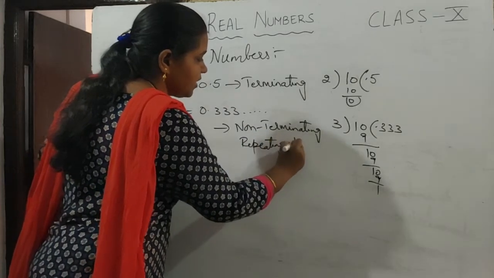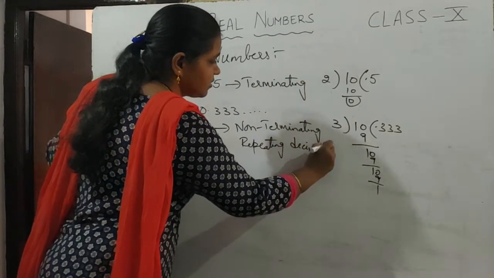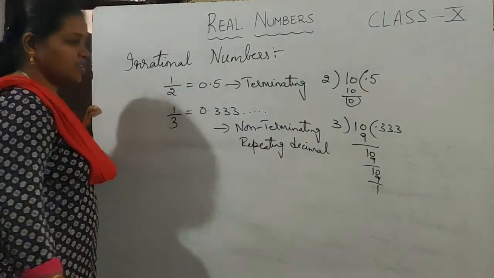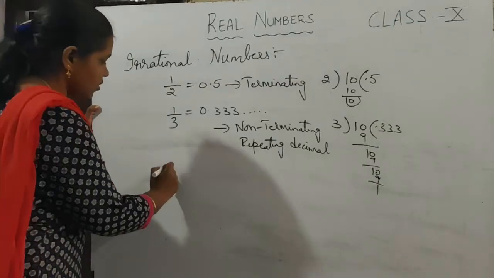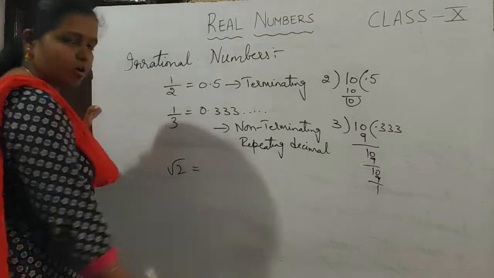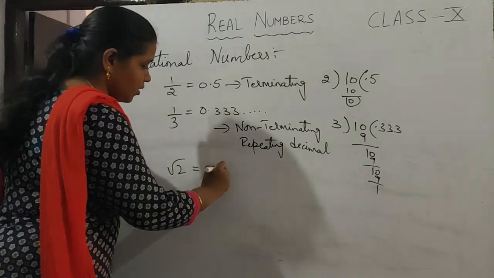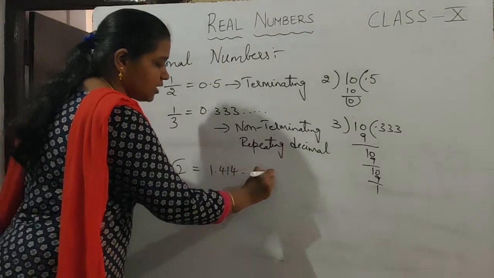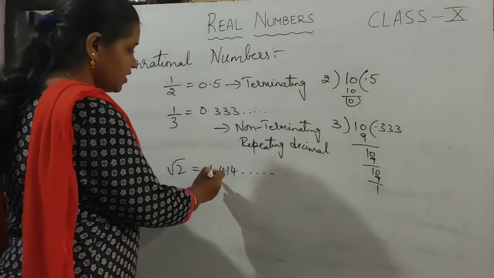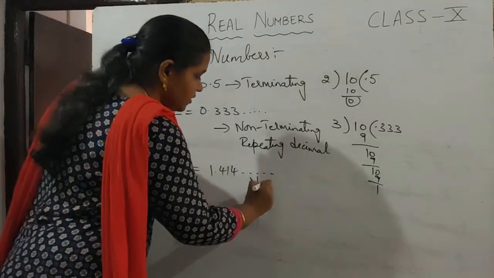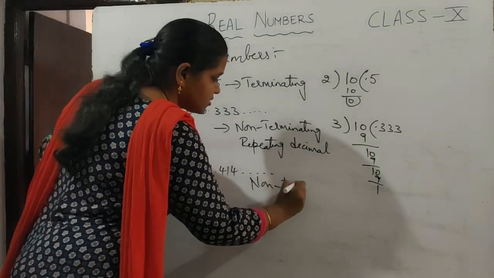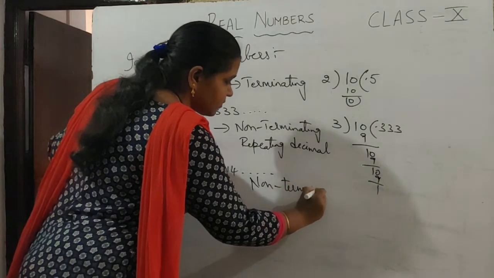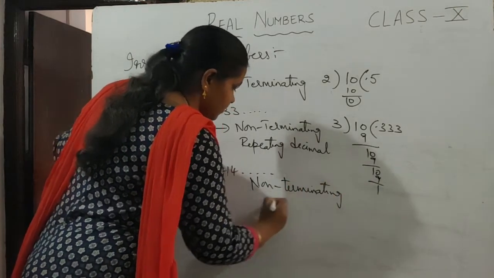Now suppose I take the example of root 2. How much is the root 2 value? 1.414, and so on. It continues like this. So here this is non-terminating and non-repeating.